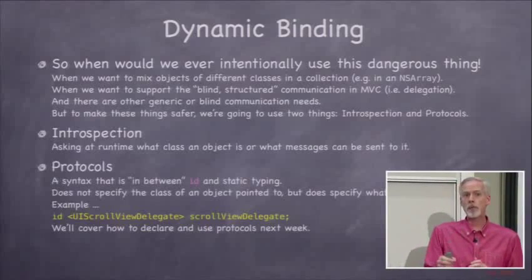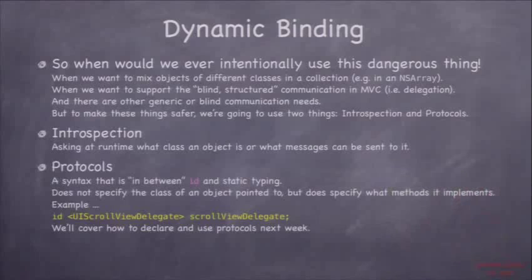And then another way is called protocols. Protocols are a way, using a little angle brackets after an id, to say this is an id, a pointer to some class, I don't know what it is, but it responds to this set of methods that I'm going to define with this little angle bracket thing like UIScrollViewDelegate. And that's how we do the delegation and data source thing. So we're not going to talk about protocols today because you don't quite need them. We'll probably talk about them next week or the week after.